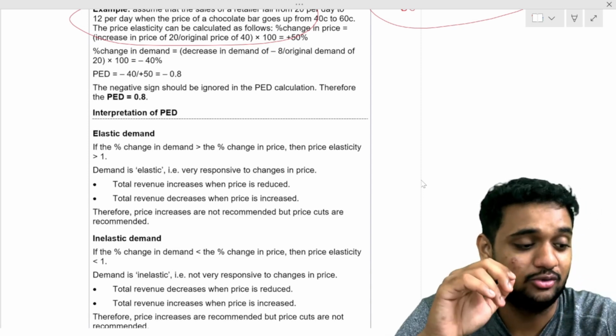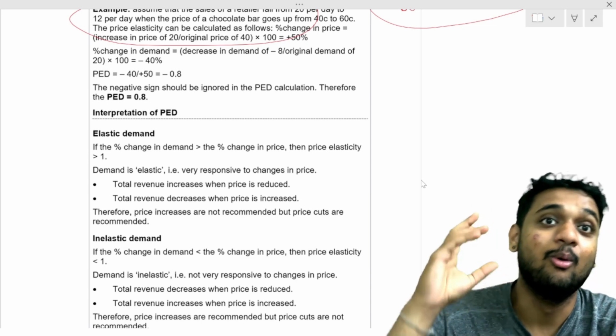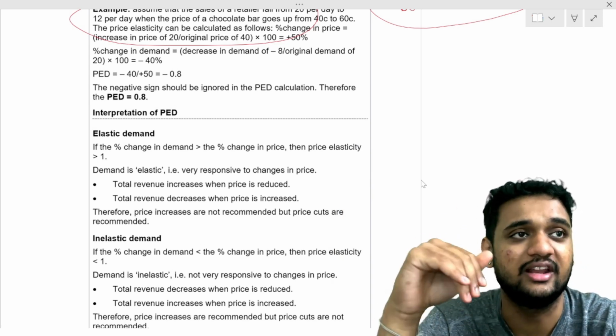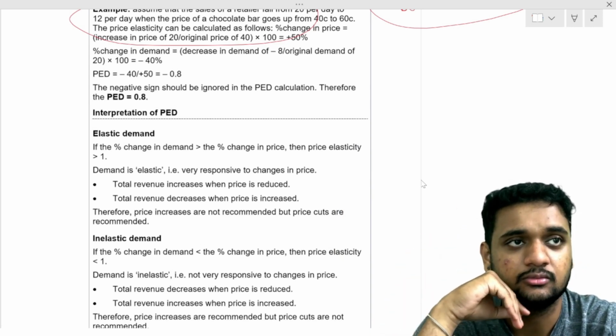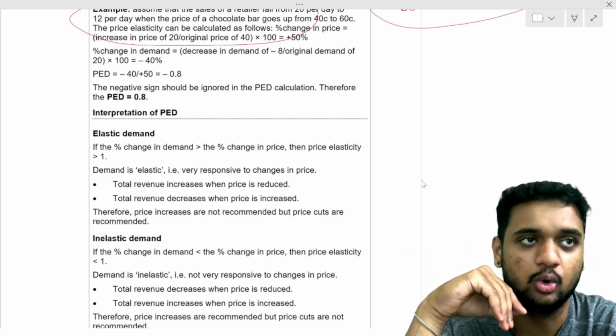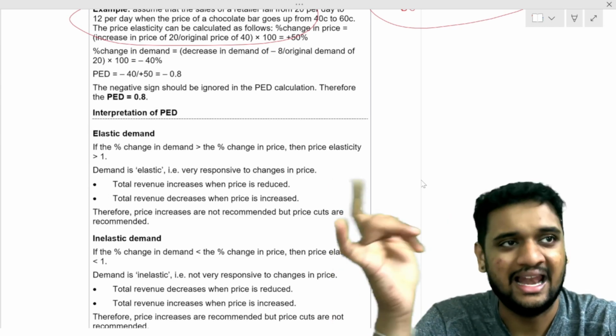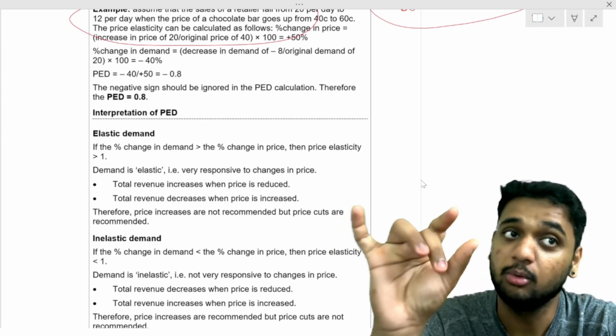Increase, because if I reduce price, more people will buy. If price is increased, will total revenue increase or decrease? Decrease.